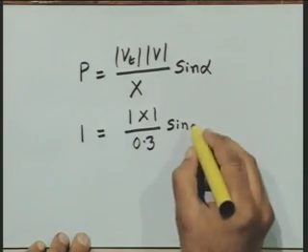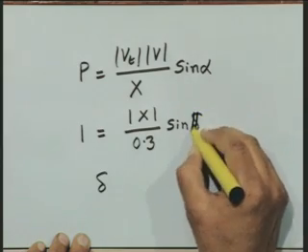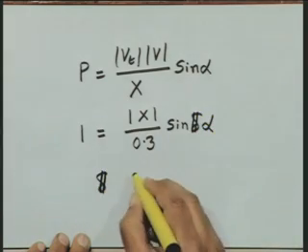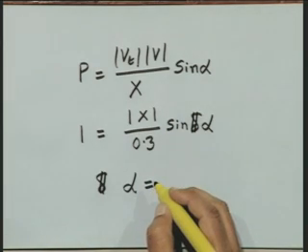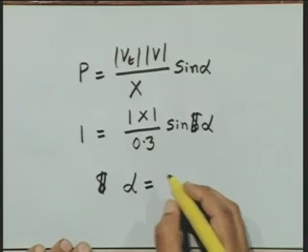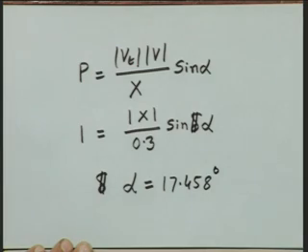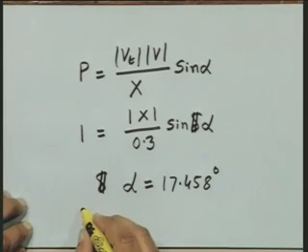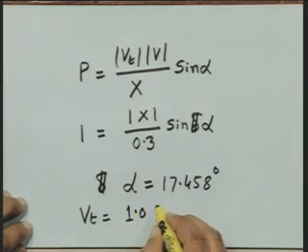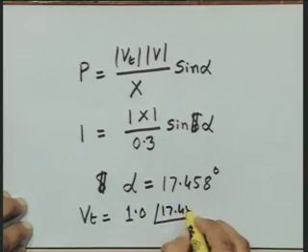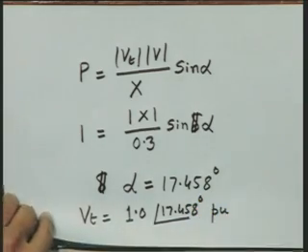Here we are substituting only the reactance value, it is not impedance, it is a magnitude. I am sorry, there is a mistake here, this will be called alpha. Alpha is calculated, and in this case comes out to be equal to 17.458 degrees. Therefore, I can say here that the terminal voltage Vt is equal to 1.0 angle 17.458 degrees per unit.